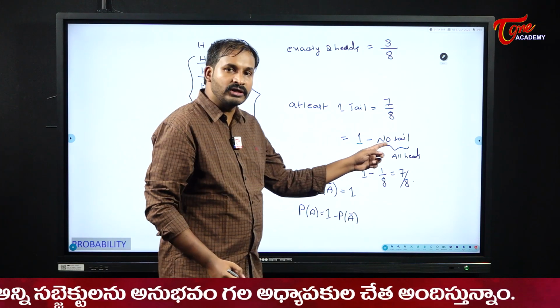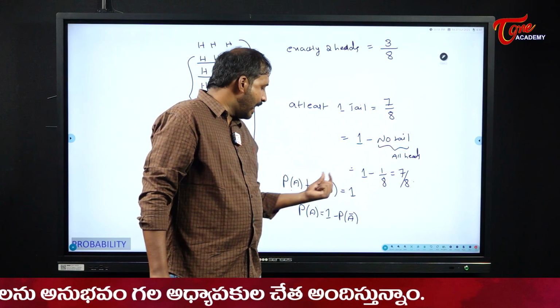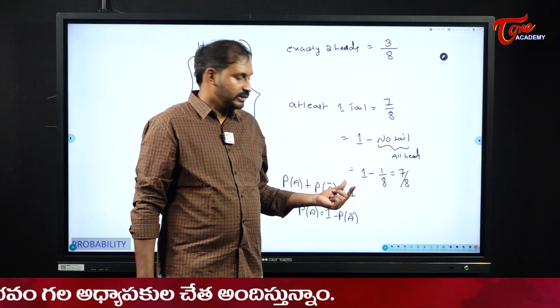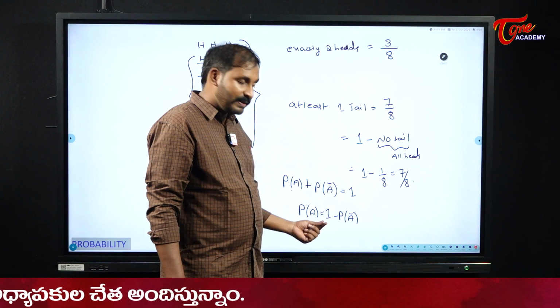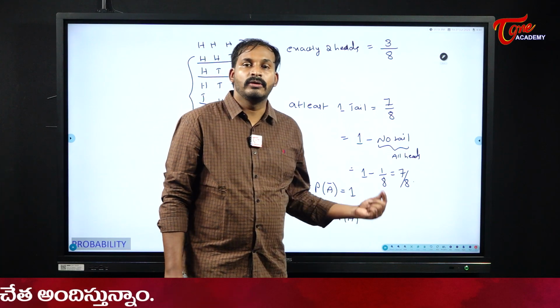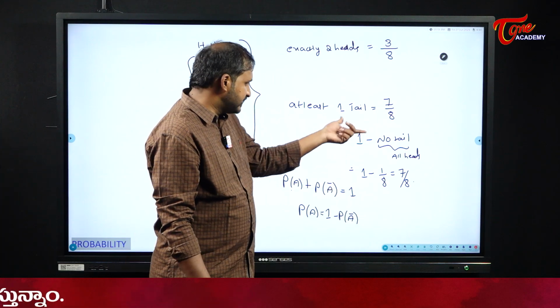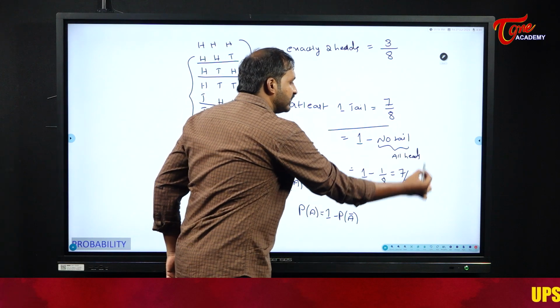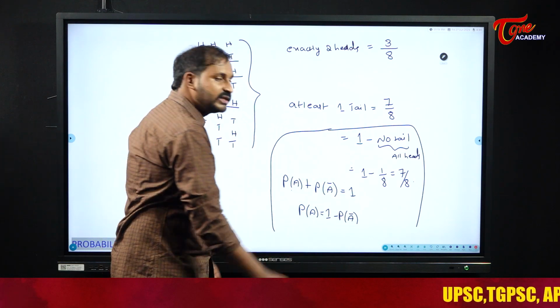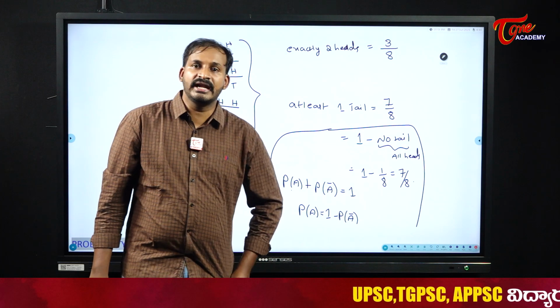We use the same logic here. Happen and not happen is equal to 1, so the probability of happening becomes 1 minus the probability of not happening that event. The same logic we are using here, finding the answer using the negation technique.